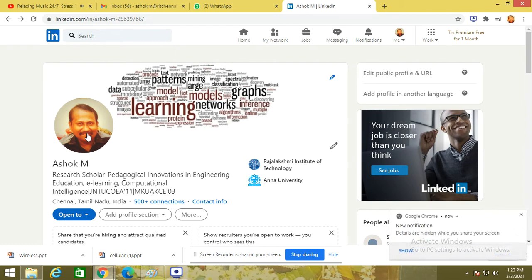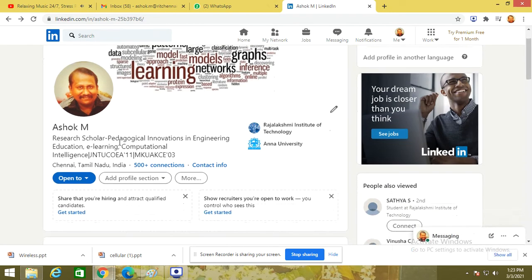And a decent photograph. You should not keep any unnecessary images over there. It should be something professional, right? The way your name has been printed in your certificates, the same way you have to mention it. What is your current status? Currently, I am pursuing my research, so I have mentioned research scholar. If you are currently a student, you can mention student and mention our institute name.